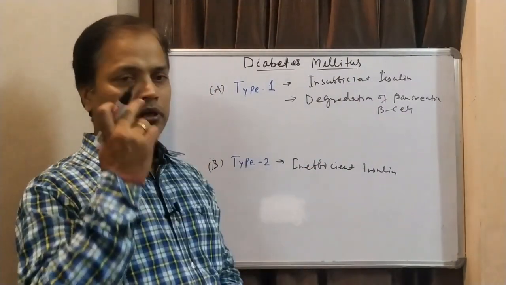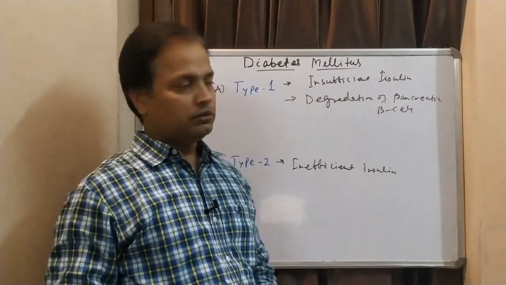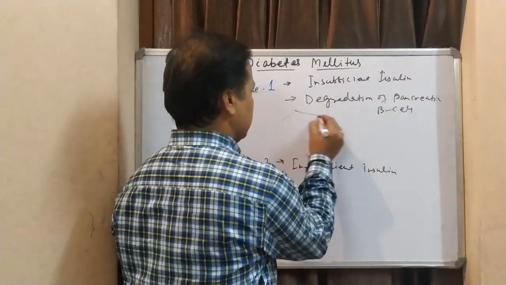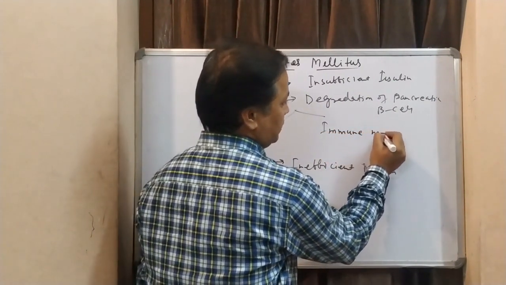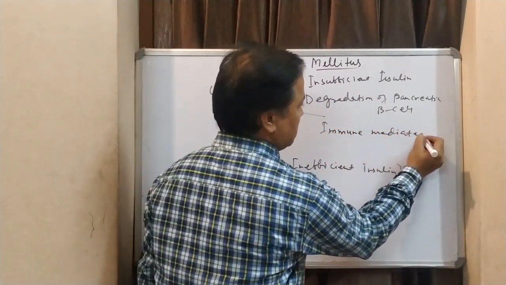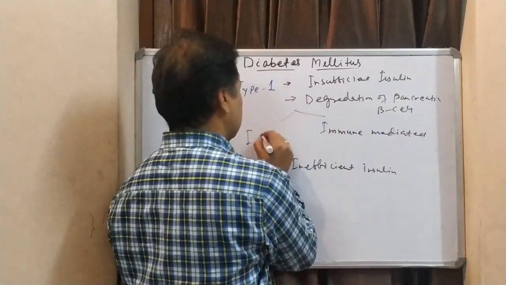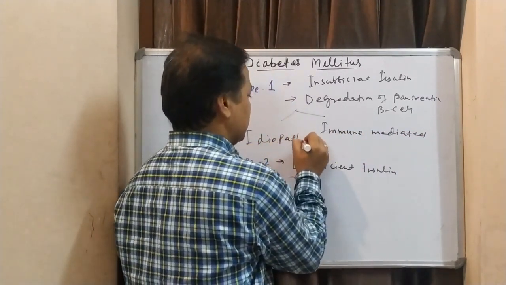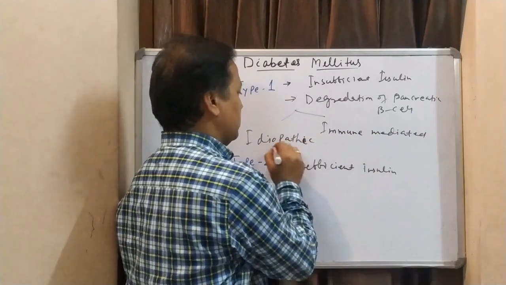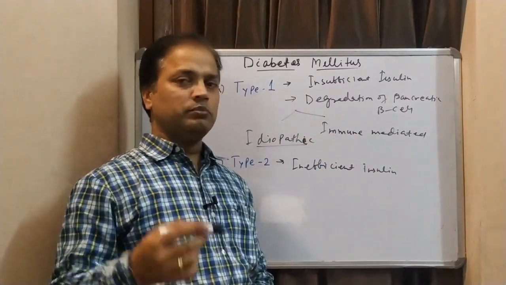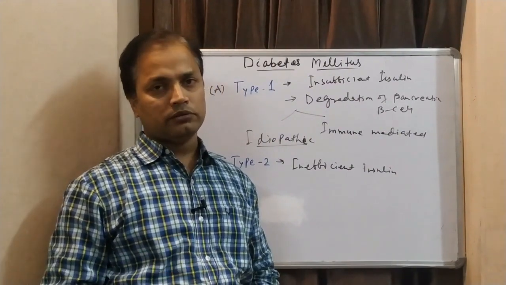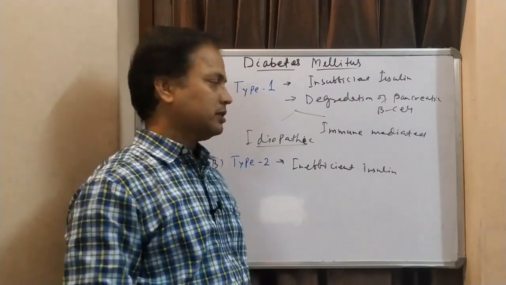This type 1 is mainly classified into two categories. It is either immune mediated or idiopathic. Immune mediated means our immune system produces some kind of immunoglobulins against our pancreatic beta cells.